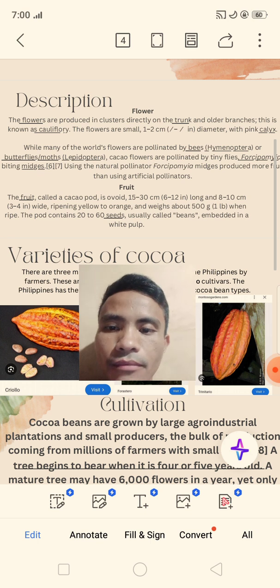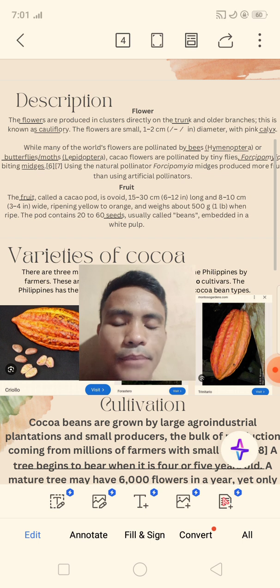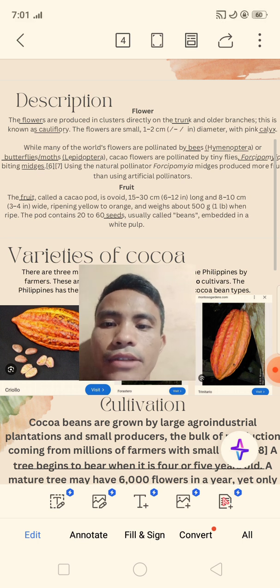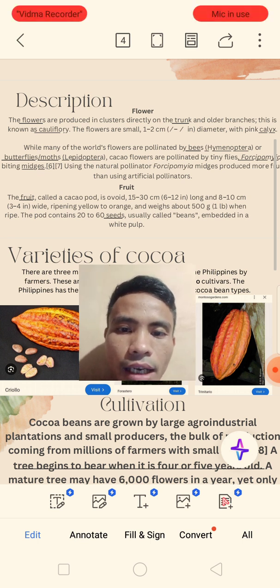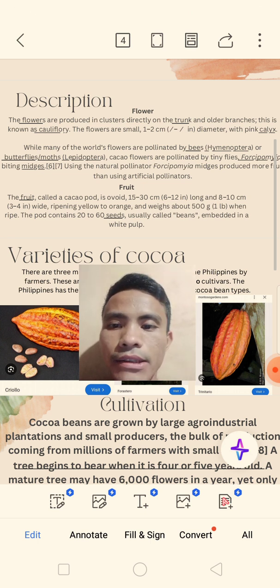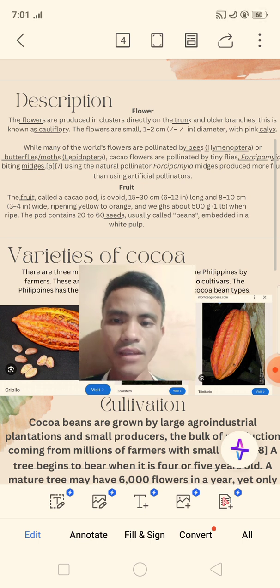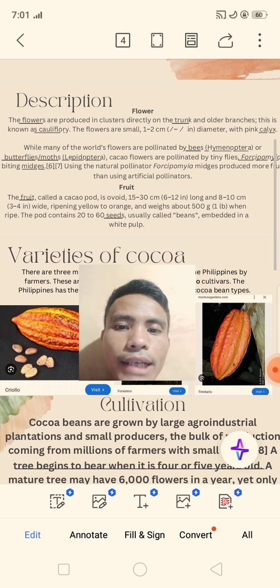So, fruit. The fruit, called a cacao pod, is ovoid, 15 to 30 cm, 6 to 12 in long and 8 to 10 cm, 3 to 4 in wide, ripening yellow to orange, and weighs about 500 grams, 1 lb, when ripe. The pod contains 20 to 60 seeds, usually called beans, embedded in a white pulp.